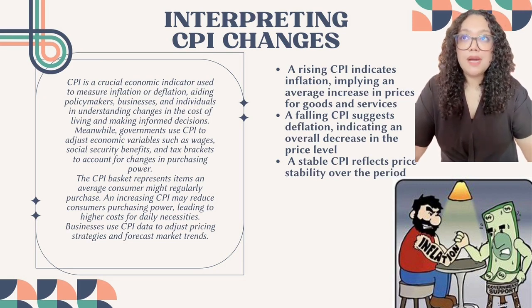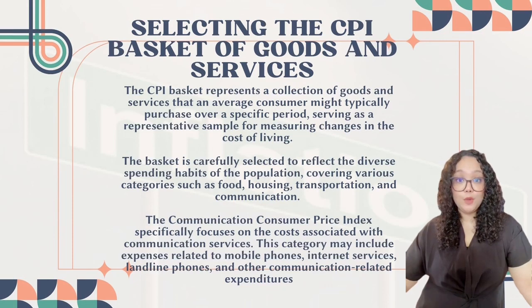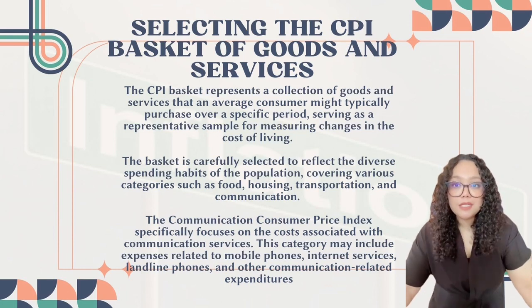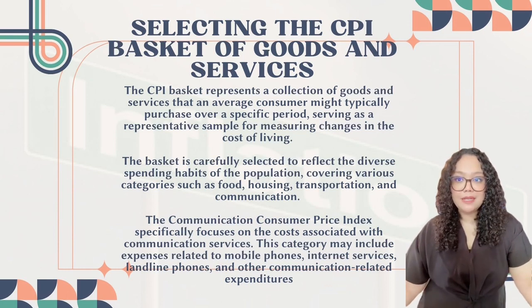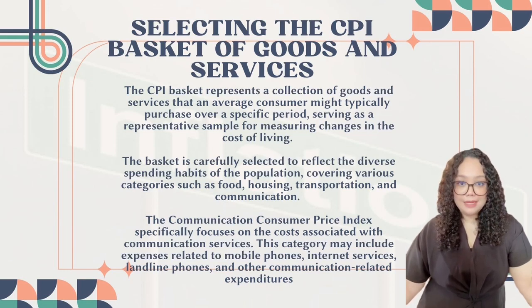Meanwhile, the government uses CPI to adjust economic variables such as wages, social security benefits, and tax brackets to account for changes in purchasing power. Selecting the CPI basket: the basket of goods and services represents a collection of goods and services that an average consumer might typically purchase over a specific period. The basket is carefully selected to reflect the diverse spending habits of the population, covering various categories of food, housing, transportation, and communication. The Communication Consumer Price Index specifically focuses on the costs associated with communication services such as mobile phone, internet expenses, landline phones, and other communication-related expenditures.